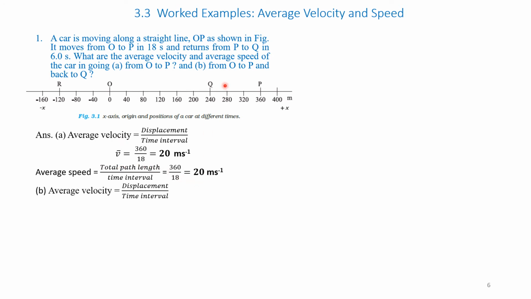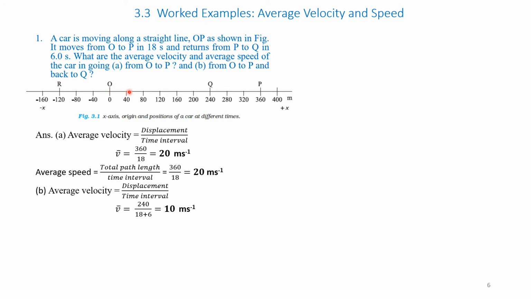Part B. In part B, it goes from O to P and back to Q. Therefore, again the definition is average velocity is equal to displacement over time interval. That is V bar is equal to, see, it goes from O to P, 360, then it comes back from 360 to 240. That is the distance. Displacement is only O to Q. Therefore, it is 240 divided by the time interval.